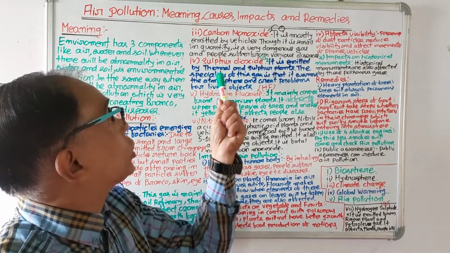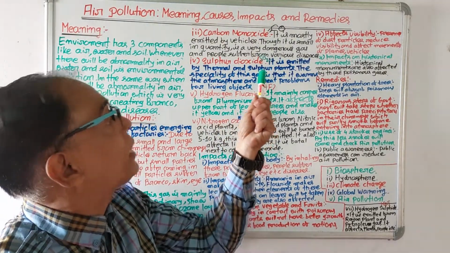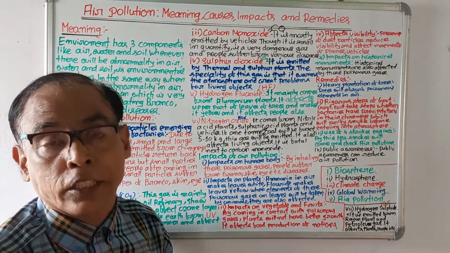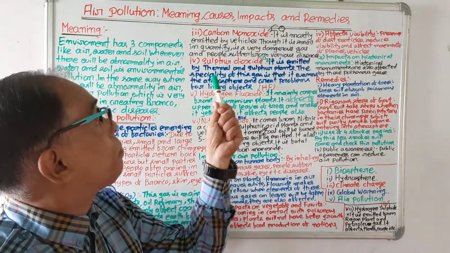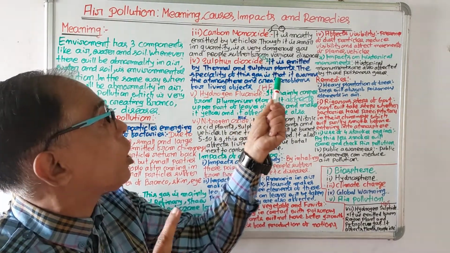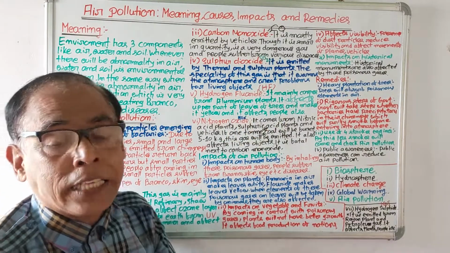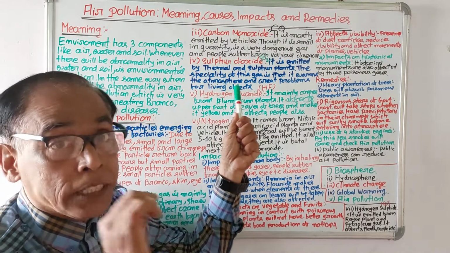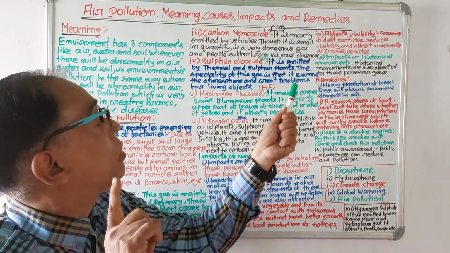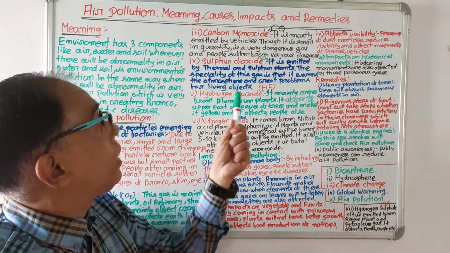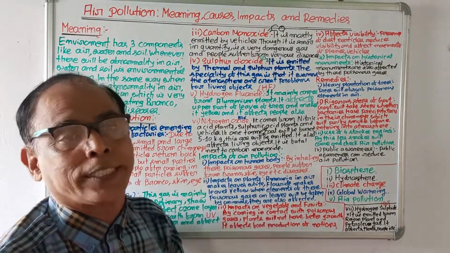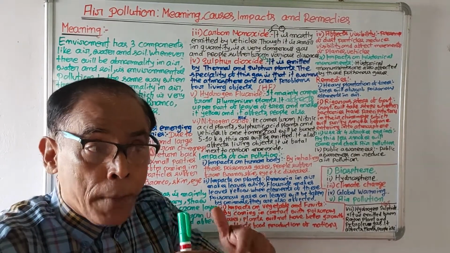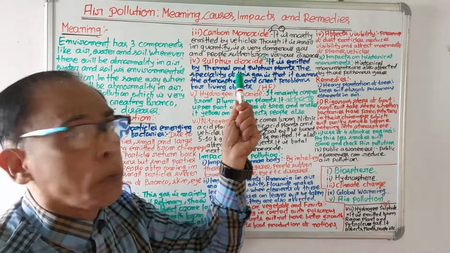And number 4, sulfur dioxide. Sulfur dioxide, it's SO2. SO2 stands for sulfur dioxide. It is emitted by thermal plants and sulfur plants. The speciality of this gas is that it warms the atmosphere and creates problems for living objects. So the fourth element which makes the air poisonous is sulfur dioxide.